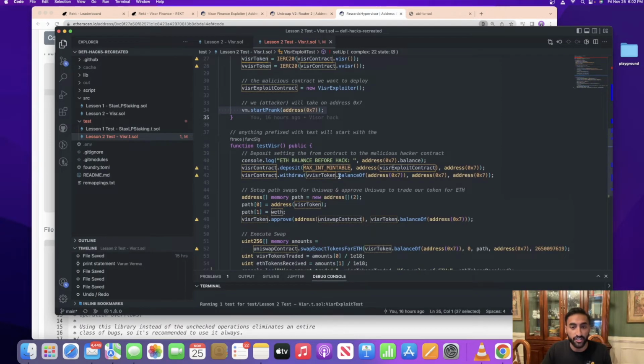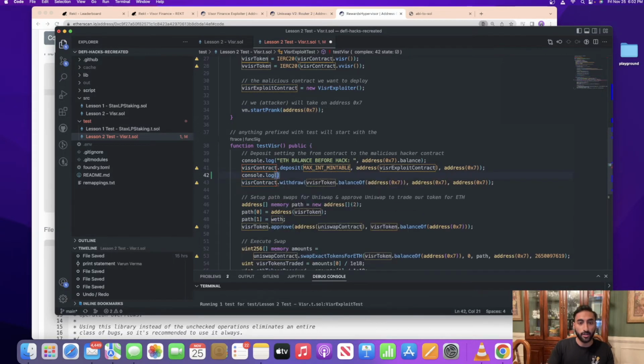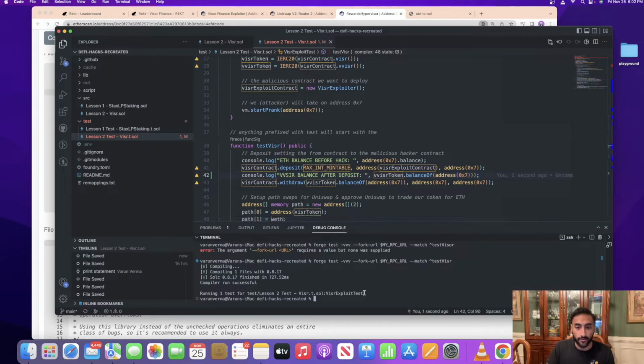We can see that, or maybe we should put a console.log of what our vVisor balance is after deposit. We'll say vVisor token dot balance of, and then our address of 0x7. So now if we run this exploit, we can see what happens.